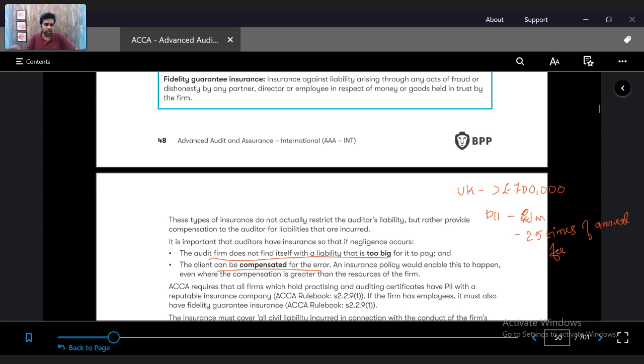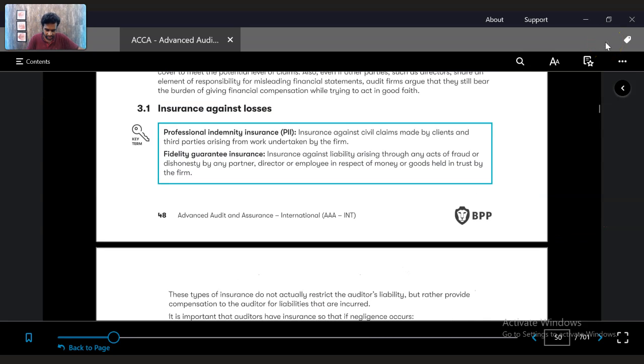So what are the kinds of insurance you can have? Two kinds of insurance you can have. One is PII, called professional indemnity insurance, which is insurance against civil claims made by the clients and third parties arising from the work undertaken by the firm. Civil claims means contractual related claims, like the auditor did not do this, did not detect the fraud well, this happened, that happened. The second is Fidelity Guarantee Insurance, FGI, which is insurance against the liability arising through any acts of fraud or dishonesty by any partner, director or employee in respect of money or goods held in trust by the firm.